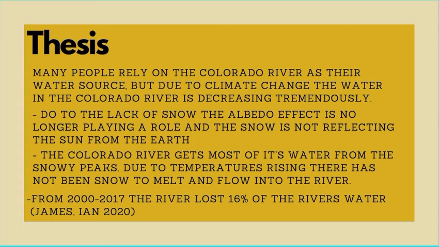Due to the lack of snow, the albedo effect is no longer playing a role, and the snow is not reflecting the sun from the earth. The Colorado River gets most of its water from the snowy peaks. Due to temperatures rising, there has not been snow to melt and flow into the river. From 2000 to 2017, the river lost 16% of the river's water.